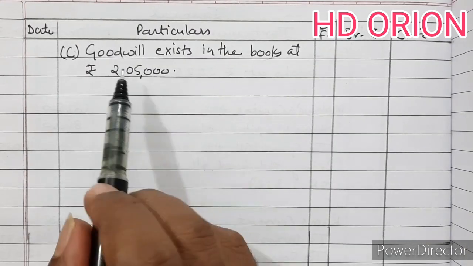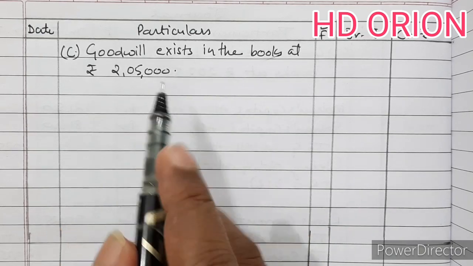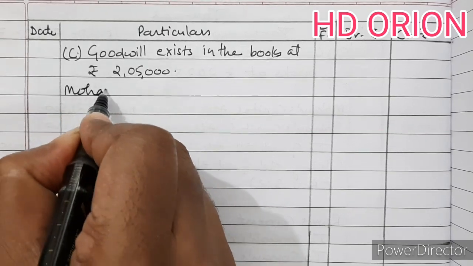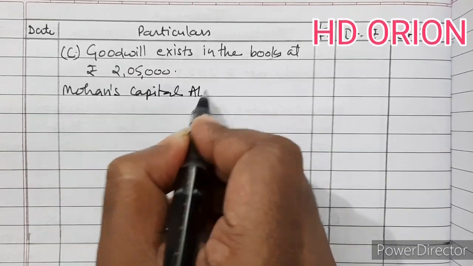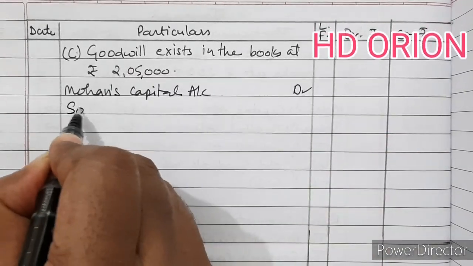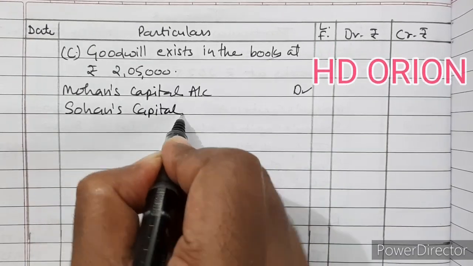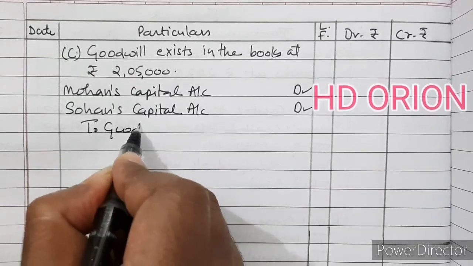Let us see case C, in which goodwill exists in the book at rupees 2,05,000. So we will write off. Mohan's capital account debited, Sohan's capital account debited, to goodwill account.